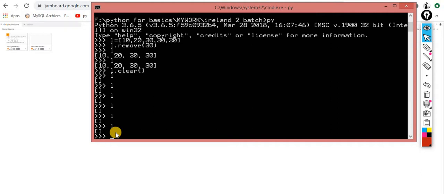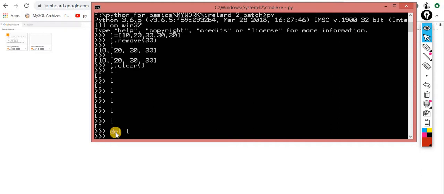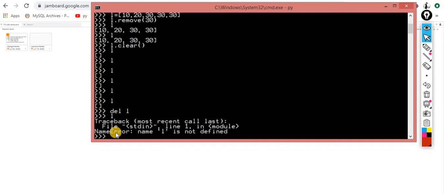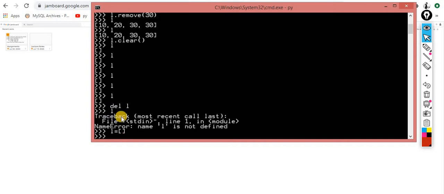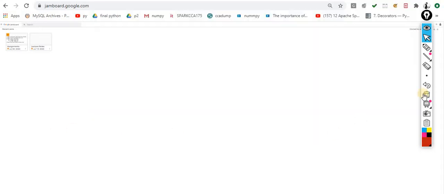You can check it out, there is no error. When I perform del of L, now when I press L, it is giving an error, that is the NameError. Why so? Because I removed the existence of this L from memory. After performing this del of L, the L has no significance. It doesn't have any identity now. So again you have to reassign this L. So this is the funda, the del and clear.